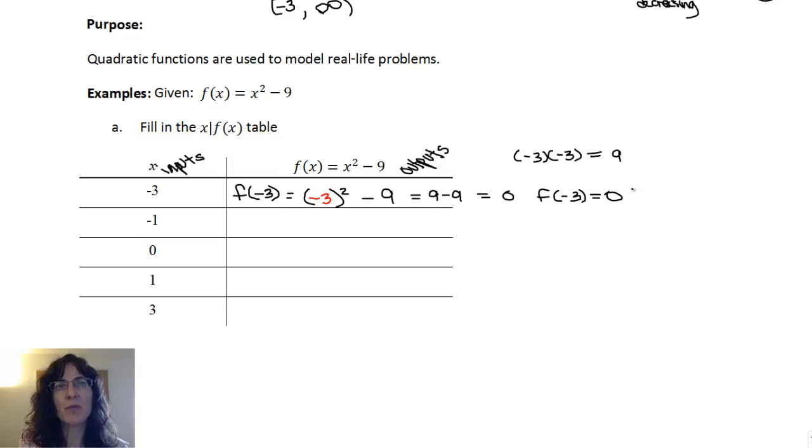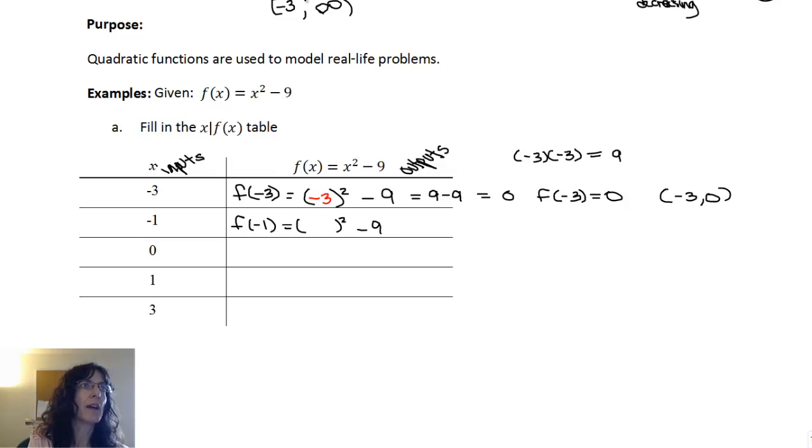That's one way I can write that out. And the other way is to say I have an ordered pair, negative 3, comma 0. Because negative 3 was my x part and 0 is my f of x part. Let's try another one. So I have f of negative 1. That means I'm plugging in a negative 1 instead of my x. So here where I had an x, it's now a negative 1.